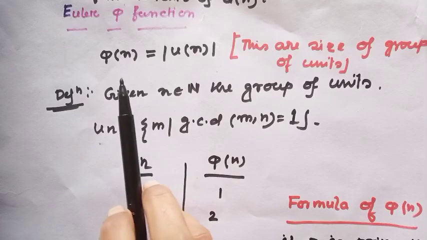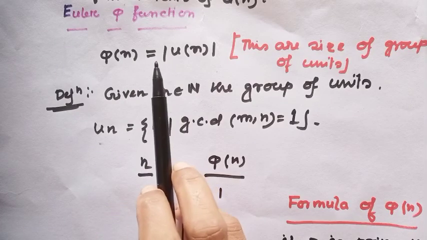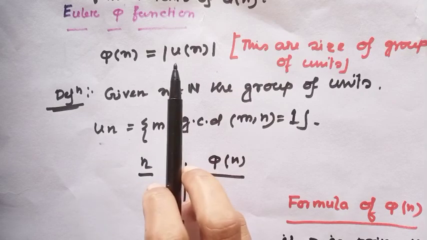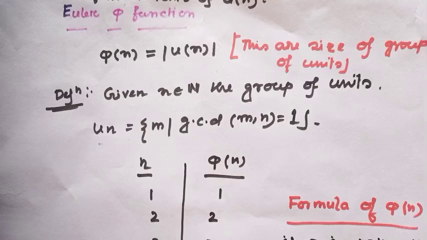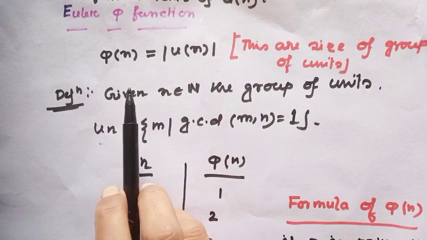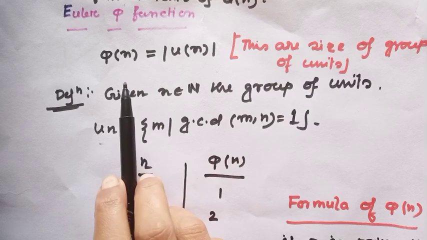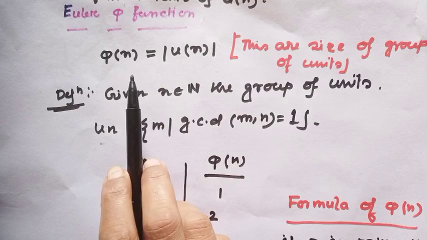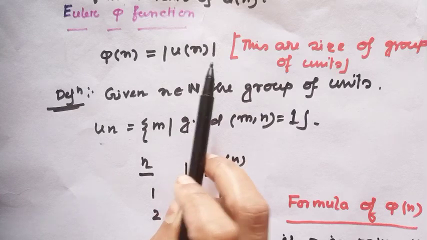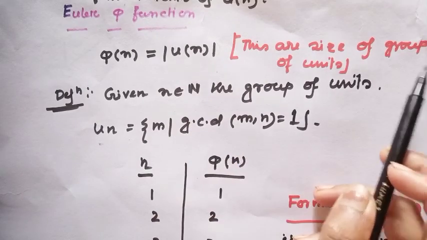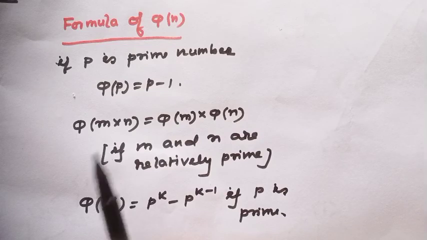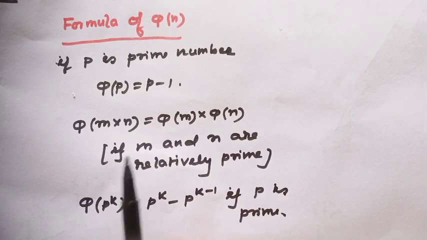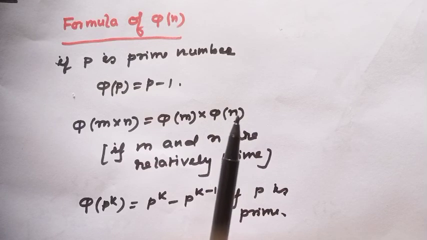And we all know the well-known Euler phi function, which is a very important function in number theory. I have discussed in my previous video what the phi function is. And phi of n equals the order of the group Un, which is the size of the group of units. This is the formula of the phi function which I have discussed elaborately in my previous video.